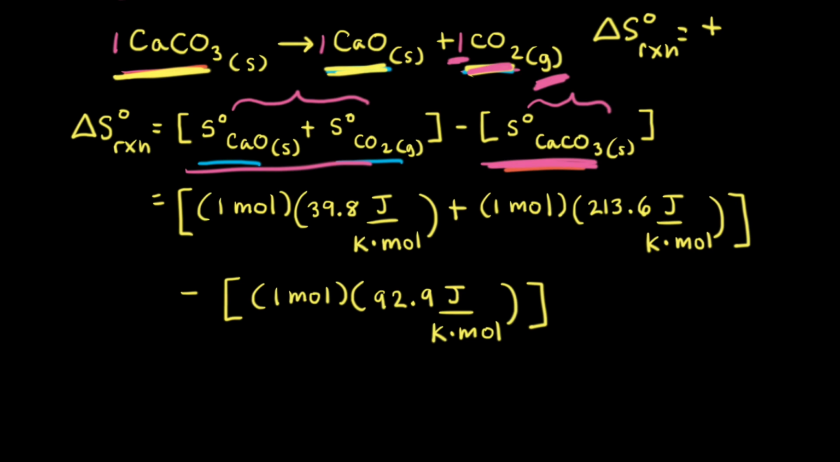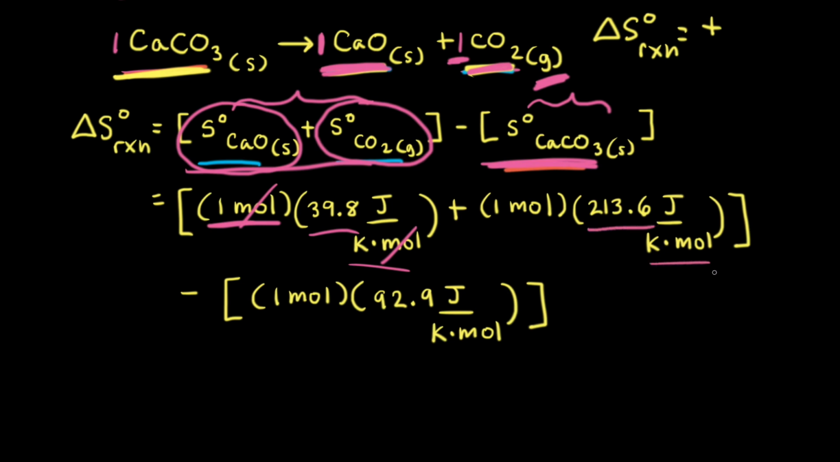Now that we've made our prediction, let's plug in our standard molar entropies, and these are for 25 degrees Celsius, and see if our prediction was correct. The standard molar entropy of calcium oxide is equal to 39.8 joules per Kelvin mole. And in our balanced equation, we have 1 mole of calcium oxide. So we're going to multiply 1 mole of calcium oxide by the standard molar entropy, and moles will cancel. Next, we look up the standard molar entropy of carbon dioxide, which is equal to 213.6 joules per Kelvin mole. And in our balanced equation, once again, there's a 1 in front of carbon dioxide. So we're going to multiply the standard molar entropy by 1 mole, and moles will cancel.